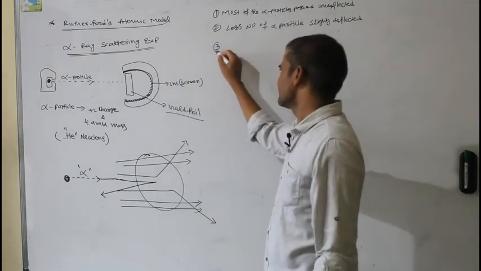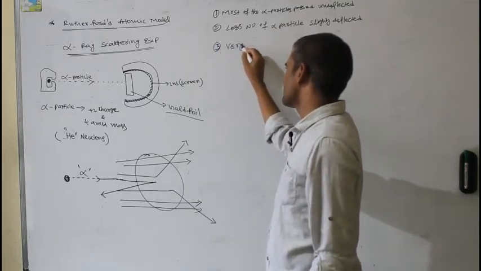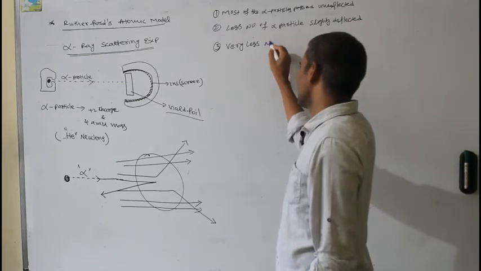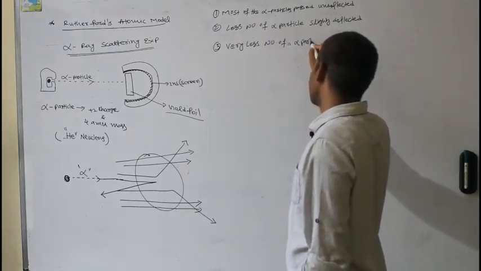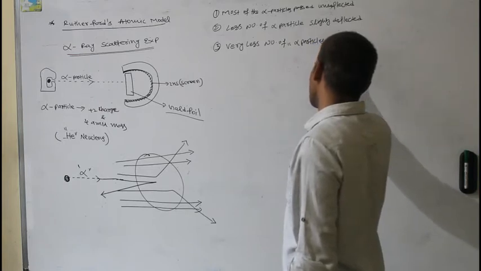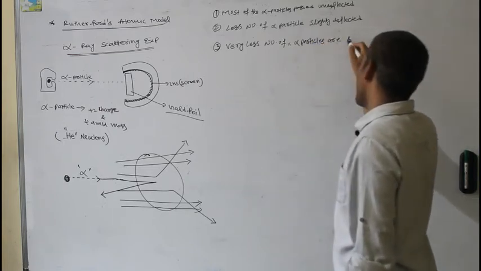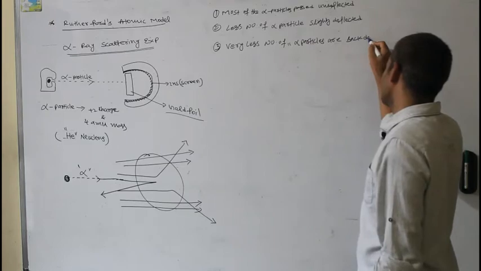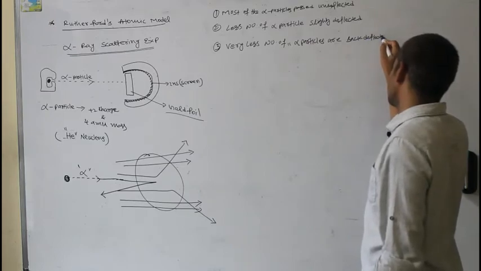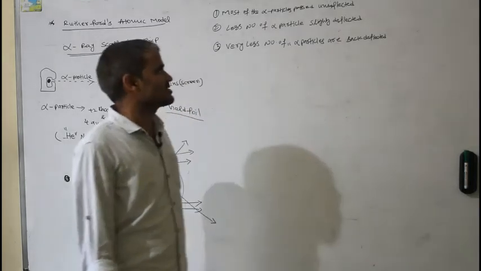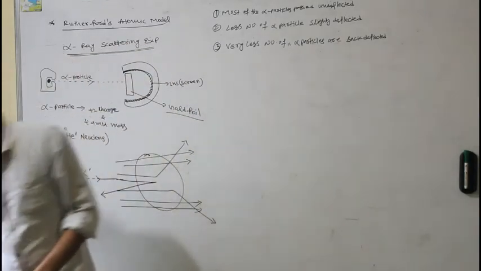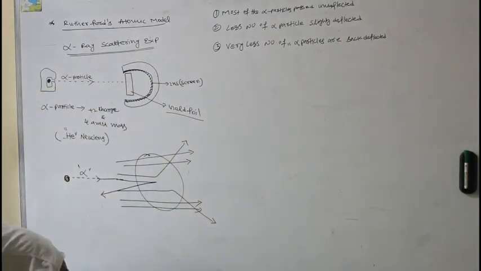Third: a very small number of alpha particles were back deflected. From these three observations, he proposed a new atomic model, and he proved